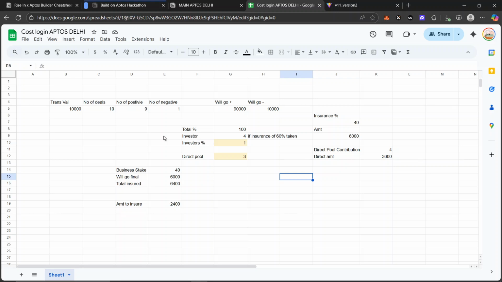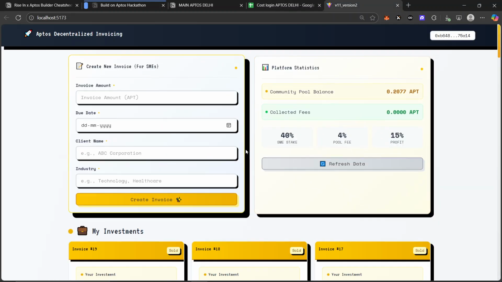If they have a good reputation, they will have a smaller stake to input, and that's all. If they have a high stake, then they will have to build their reputation on chain, so that slowly they can get an easy amount as a return. So let me return back to this.